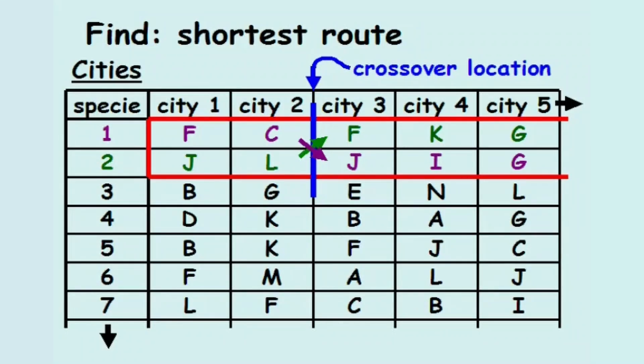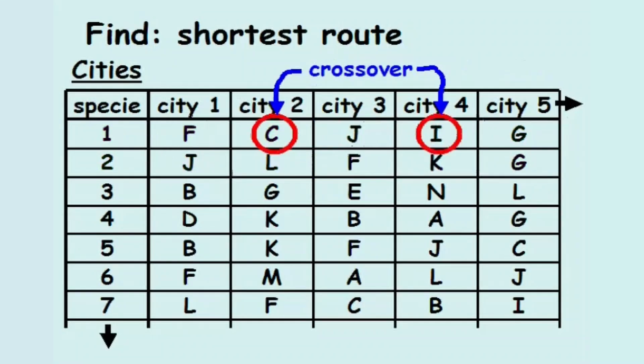This would be the case for City F, Kiev, because it is in Route 1 twice and not in Route 2 at all. Therefore, we'll modify the crossover step such that two cities will switch their order within the same route, or species. This would ensure all cities will still be visited exactly one time.